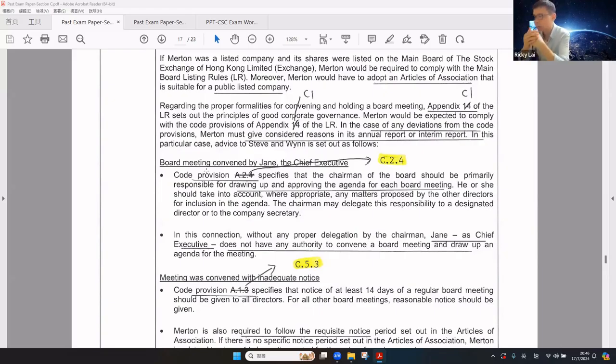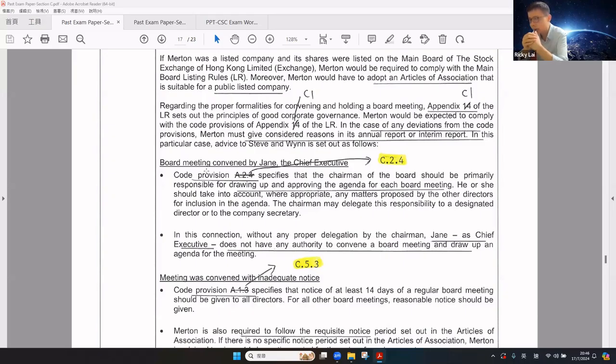According to the CG code, the chairman of the board should be primarily responsible for drawing up and approving the agenda for each board meeting. He or she should take into account any matter proposed by other directors for inclusion in the agenda. The chairman may delegate this responsibility to a designated director or to the company secretary.